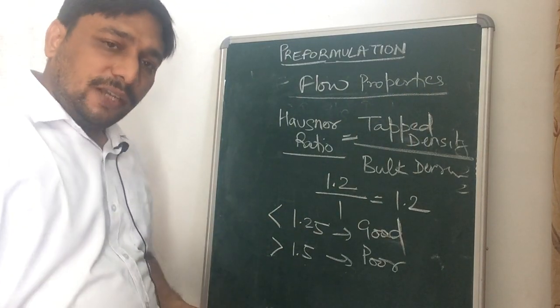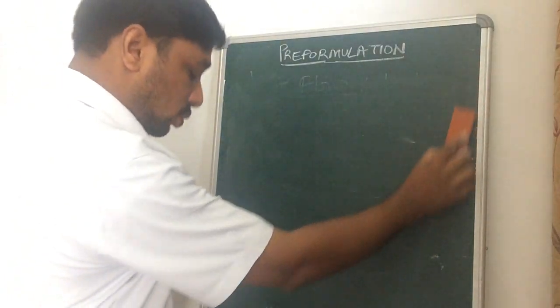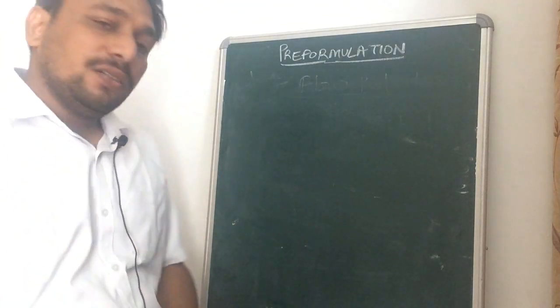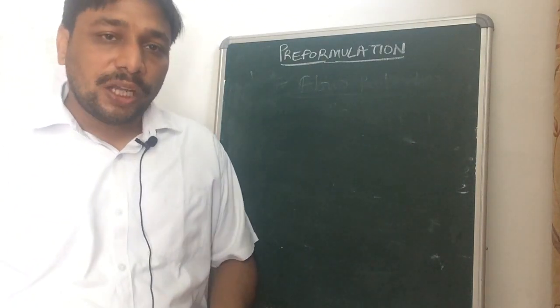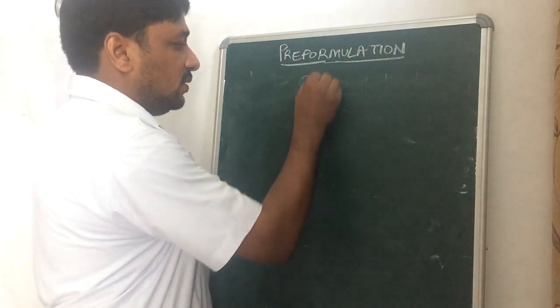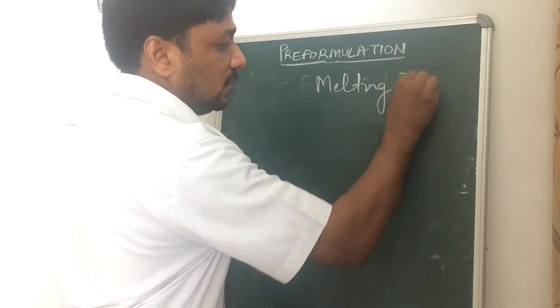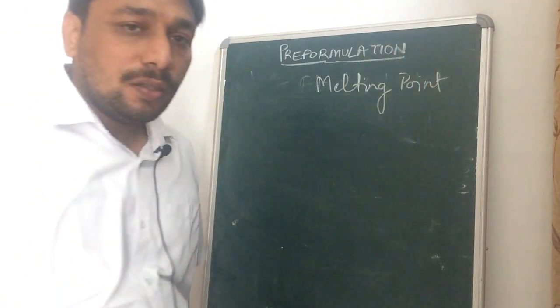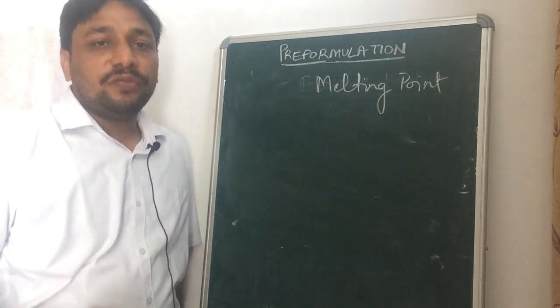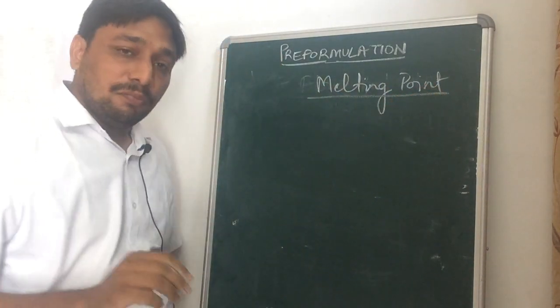So we have to check all the parameters related to the drug for making a good type of formulation. One more important property is melting point. The melting point of the drug we must study